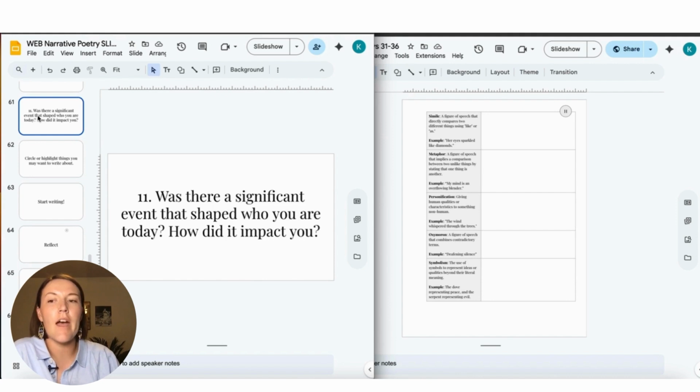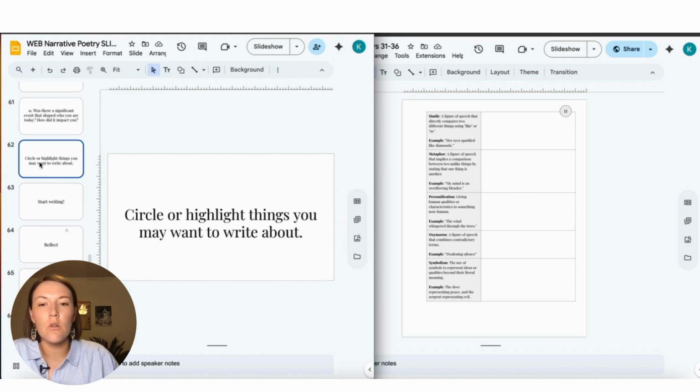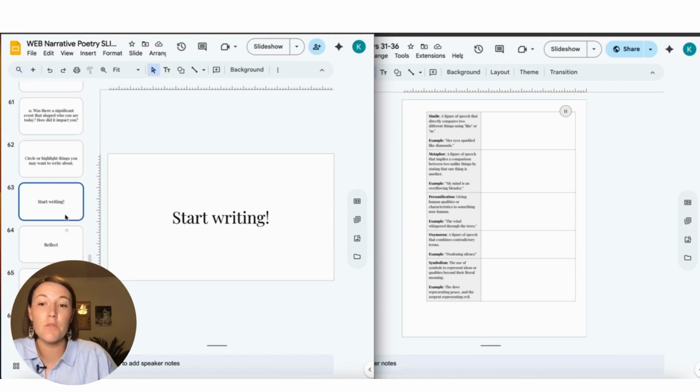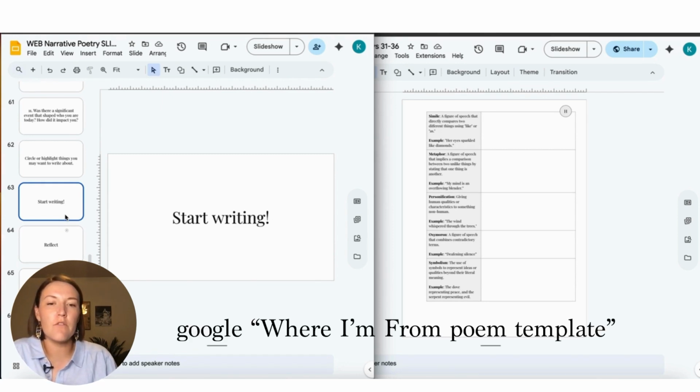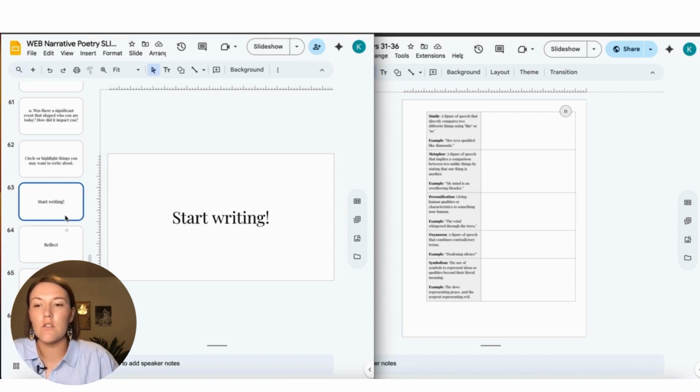And then after they've either had a chance to write or talk and write, I want them to circle or highlight things that they may want to write about in their poem. And then I'm just going to have them start writing. So like I said, there are templates for where I'm from poems if you have a student who has no idea where to start. So go ahead and use one of those. Otherwise, just tell the kids to start writing.